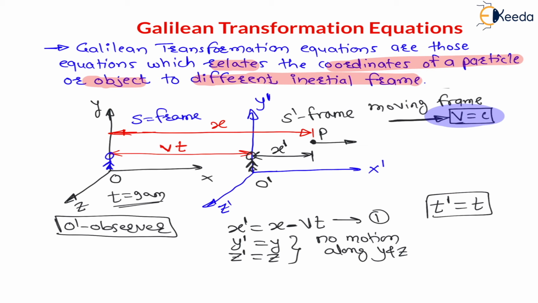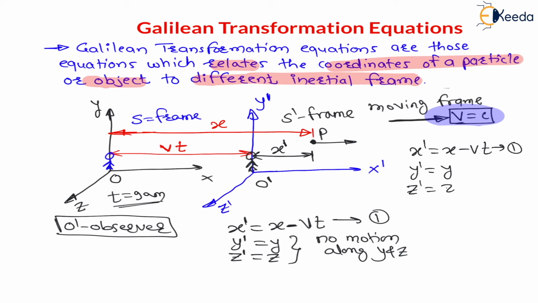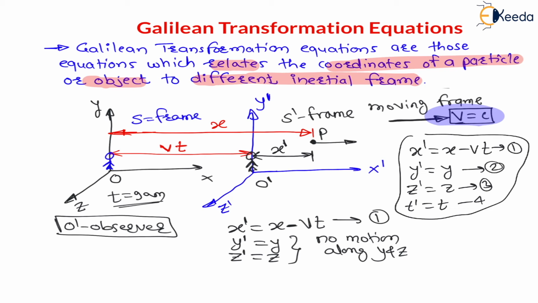So my dear students, these 4 equations are called the Galilean transformation equations. So write down here properly. So what are the 4 equations, my dear? Here I will write the first equation: X dash is equal to x minus vt. This is the first equation. Y dash is equal to y. Z dash is equal to z. And T dash is equal to t. Second, third and fourth. And these 4 equations together are called Galilean transformation equation.